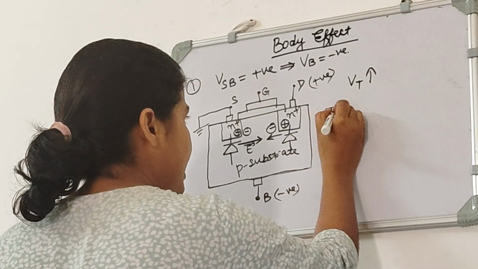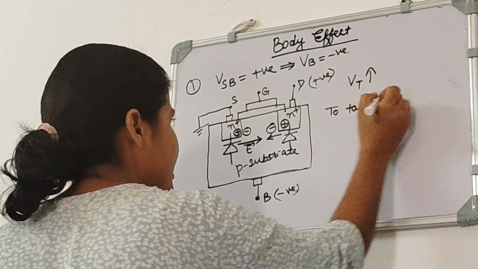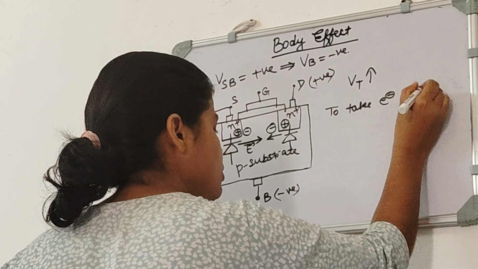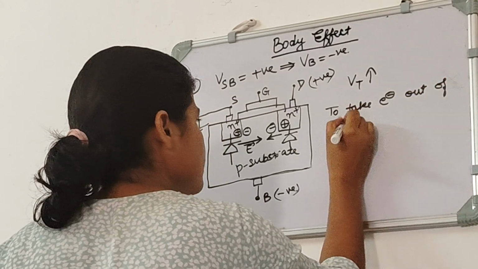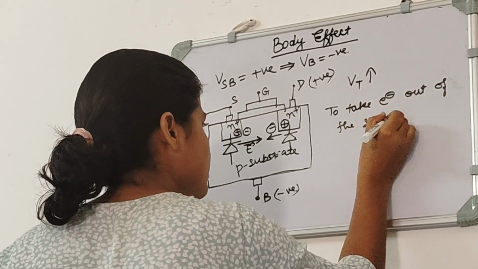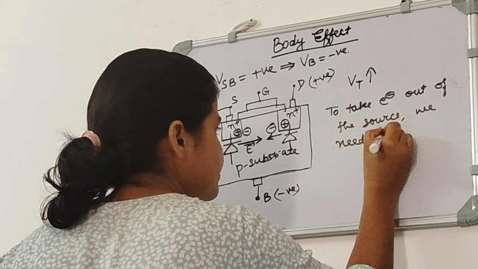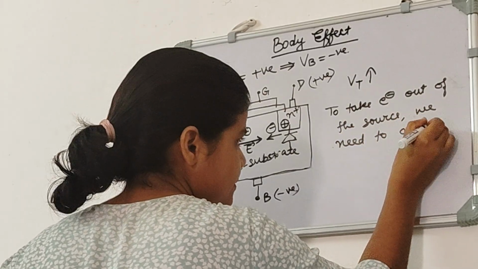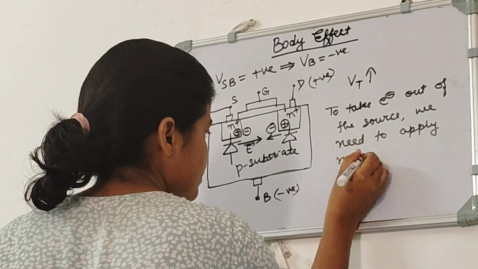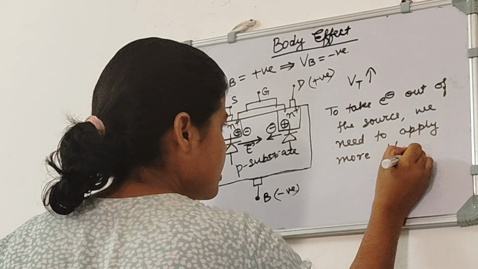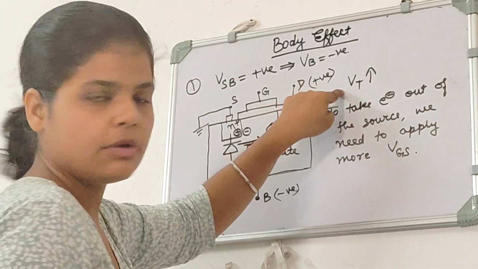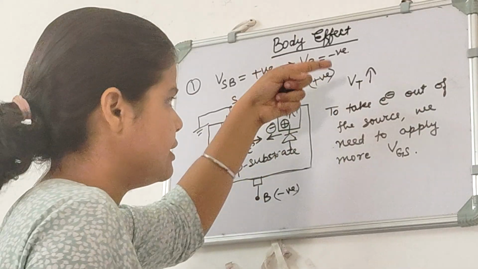Because to take electrons out of the source, we need to apply more VGS, and more VGS means our threshold voltage has increased.